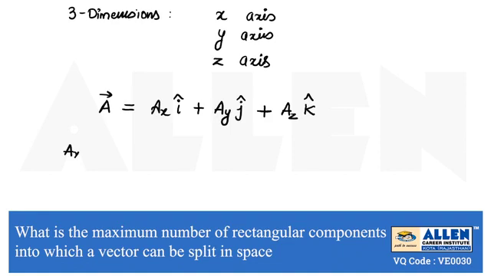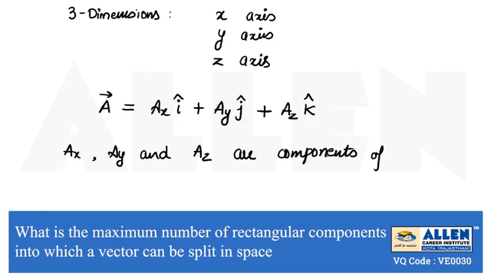Here ax, ay and az are components of a vector in x, y and z direction, meaning in perpendicular directions.